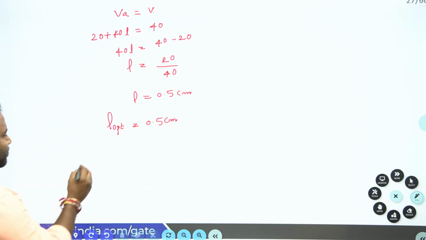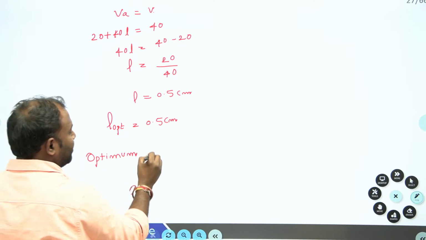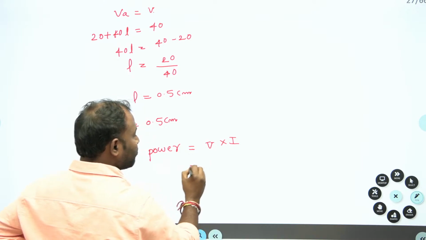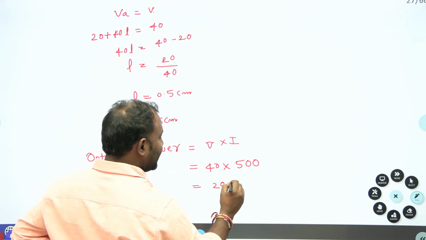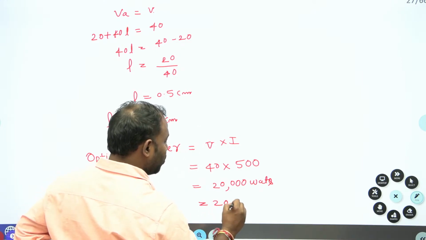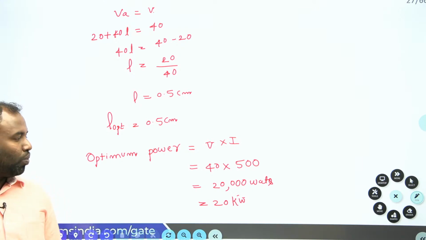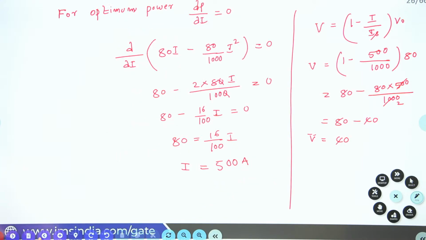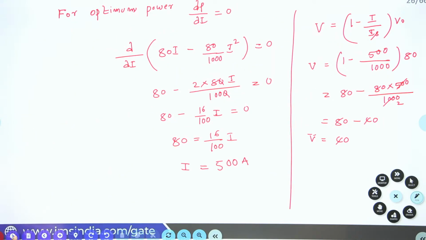What is optimum power? Optimum power is equal to V into I. So V is 40 volts and I is 500, such that I am going to get 20,000 watts. I can write this as 20 kilowatts. Clear everybody, guys? Hope you understand the solution. Now what you were supposed to find here? The optimum arc length and also the optimum power.